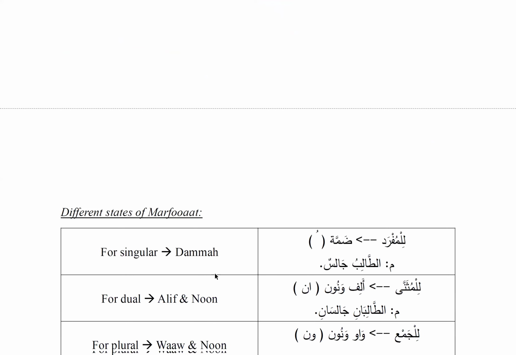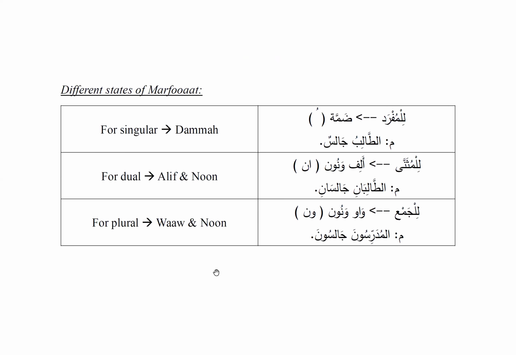Now coming finally to the different states of marfu'at. We mentioned that for marfu'at the main sign is dhamma. That's why we said for the mufrad, the singular, the main sign is dhamma. For example, at-talibu jalisun. However, if it becomes muthanna, which is dual, then the sign changes from dhamma to alif and noon. So look, at-talibu jalisun, that is singular, the student is sitting. What if we want to say two students are sitting? We change the dhamma to alif and noon.